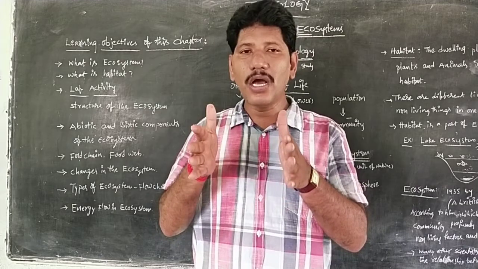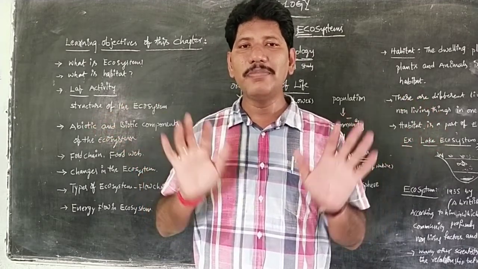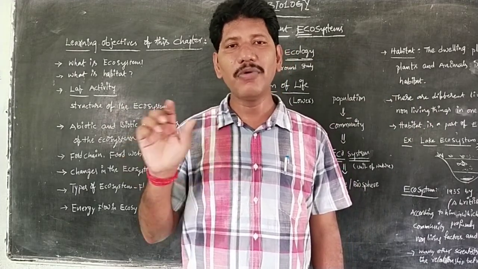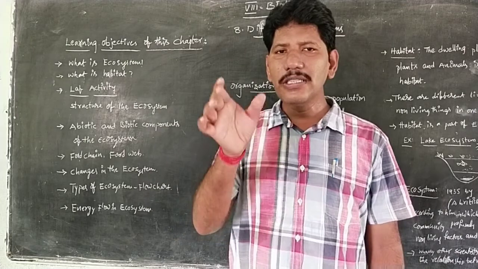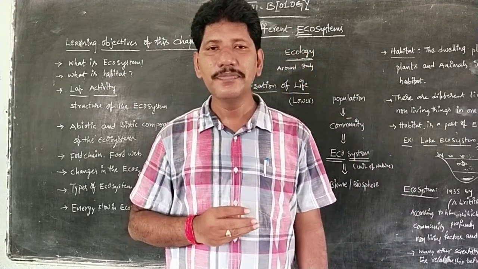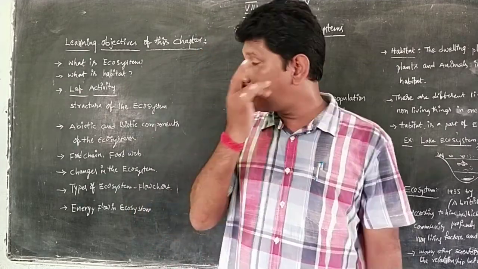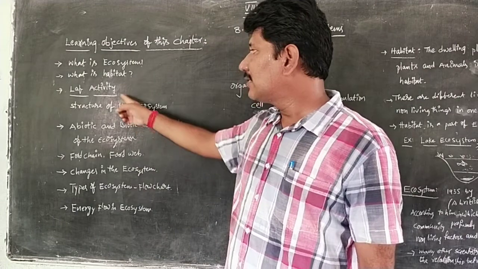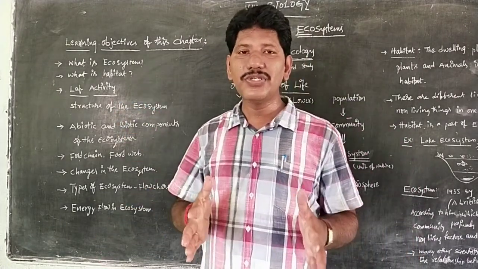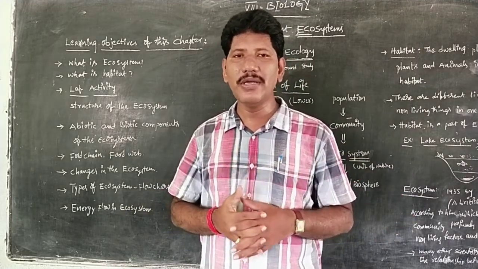So let us take the natural ecosystem. It is mainly two types. One is a terrestrial ecosystem, the second one is an aquatic ecosystem. In the terrestrial ecosystem, we are going to learn about forest ecosystem, desert ecosystem, grassland ecosystem. Of course, for the grassland ecosystem we are going to explain the lab activity also. Next, aquatic ecosystem means a freshwater or marine water, a saltwater ecosystem.